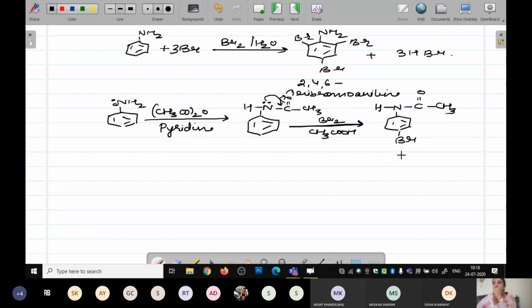This product is going to be your major product, and when you are going to heat it more, or you can take H plus ion, it is going to give you 4-bromoaniline. Okay, this happens over here, and it happens due to the resonance effect.